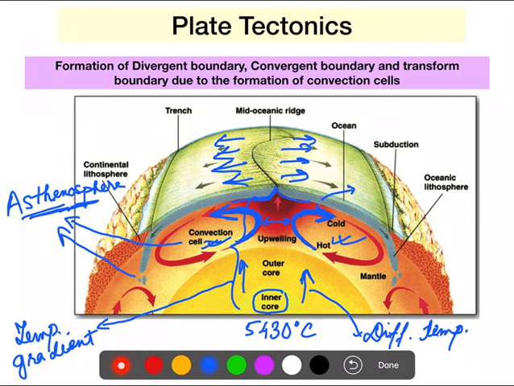Now, same example: let's say this is one convection cell, and there is one more convection cell here. You can see this arrow. So this one is moving this side.